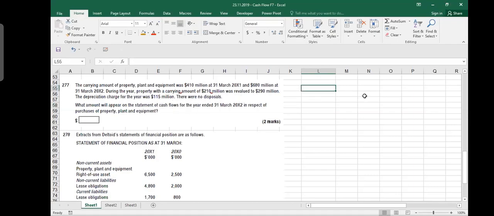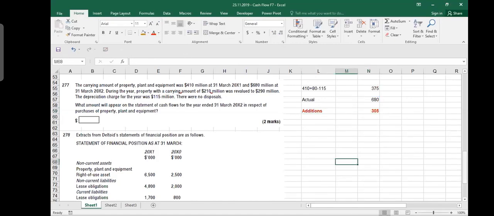That's very simple. Pretty much easy. So where are you starting from? 410, and then add revaluation 80, minus 115. So this is what it should be. It should be 375, right? And actual is 680. And additions are this minus this, 305. Very simple. Done and dusted. Then do 278.